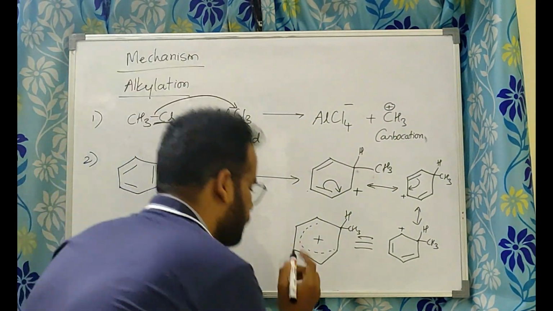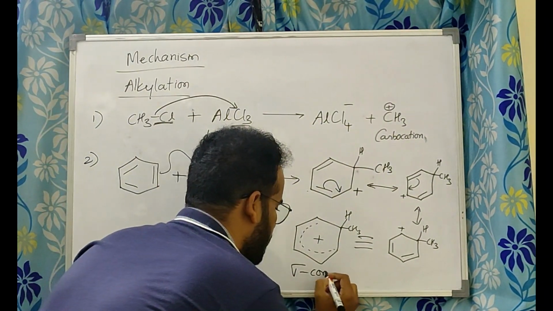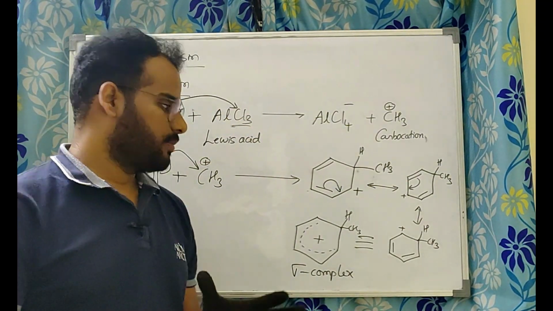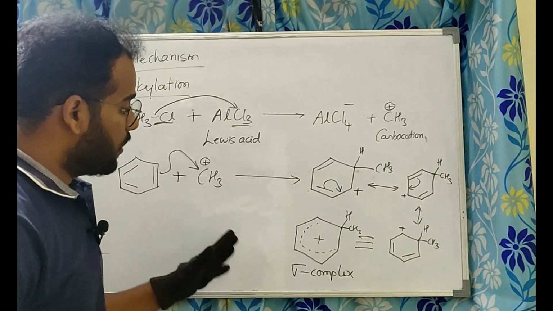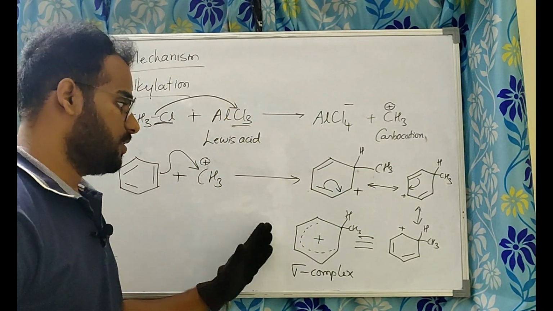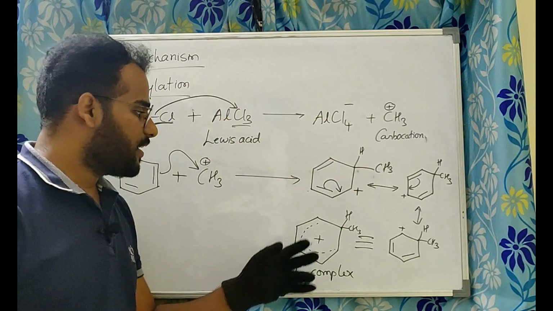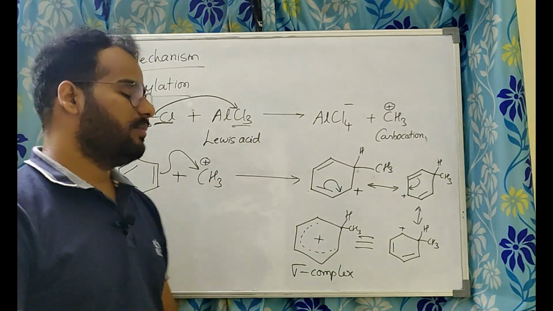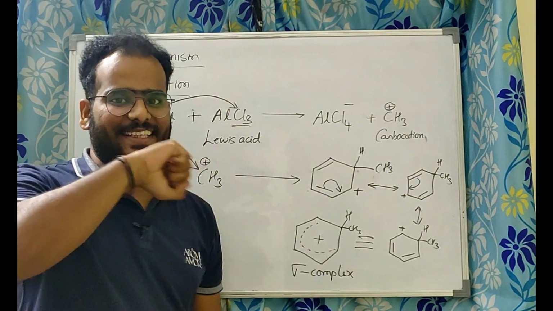What do we call this? We call this the sigma complex. Sigma complex. Okay. Now the sigma complex is stable, but it cannot stay like that forever. Now it's time for the sigma complex to do its next step.